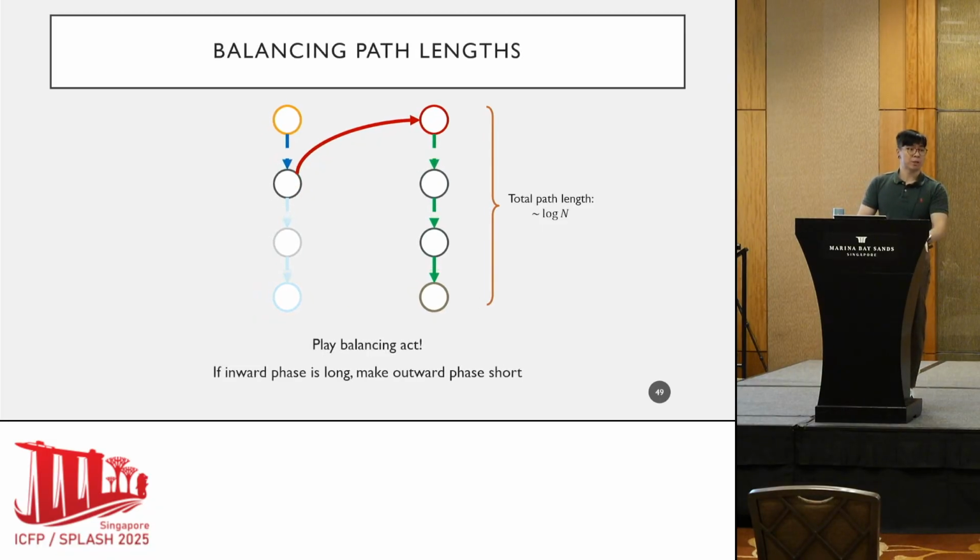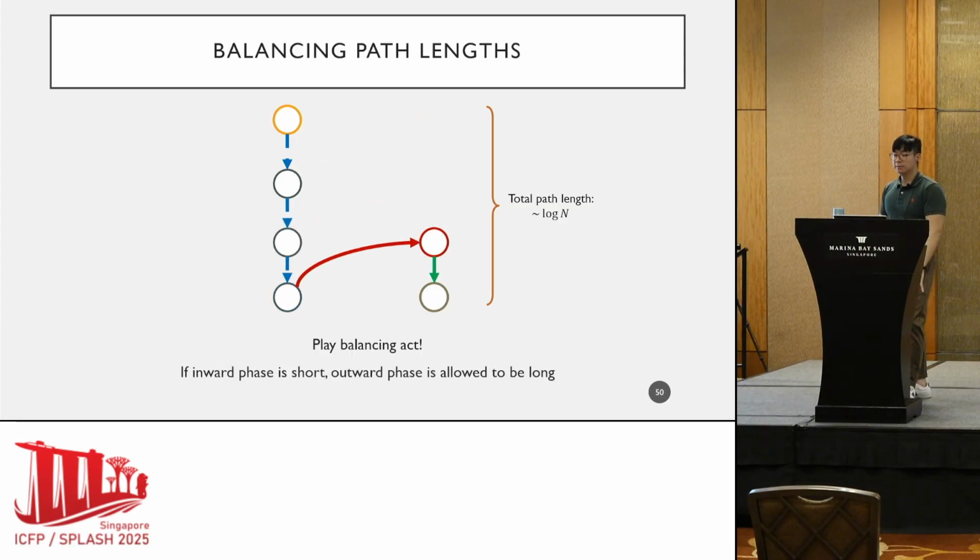The approach that we took is to play a balancing act. The idea is we are going to modify our list data structure so that if the inward phase is long, we make the outward phase short. Correspondingly, if the inward phase is already short, then it's okay for the outward phase to be long. Fundamentally, it's about balancing the paths so that the overall path length is approximately log n.